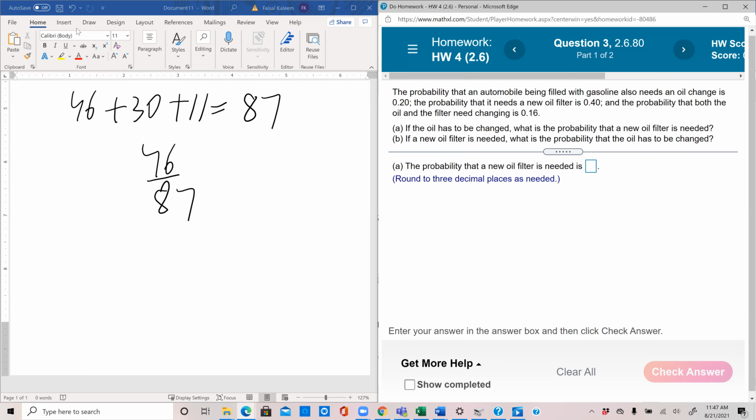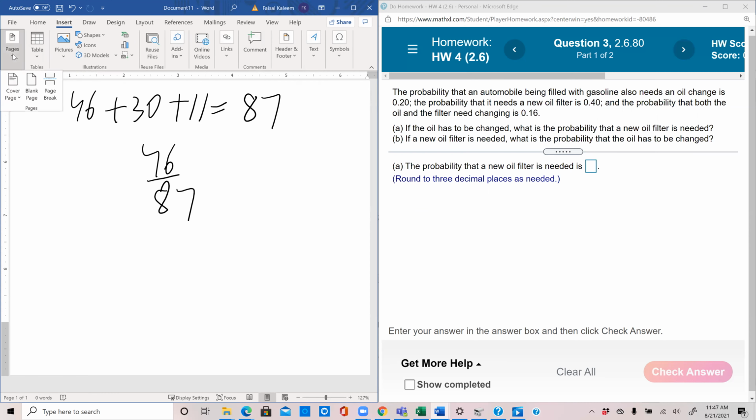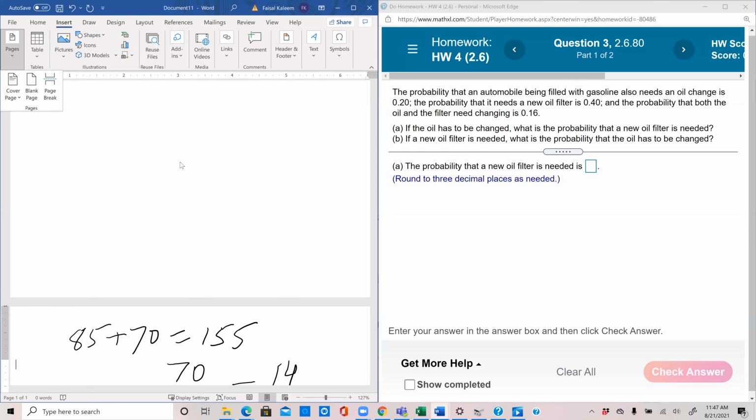So let's first add a page, insert a blank page.